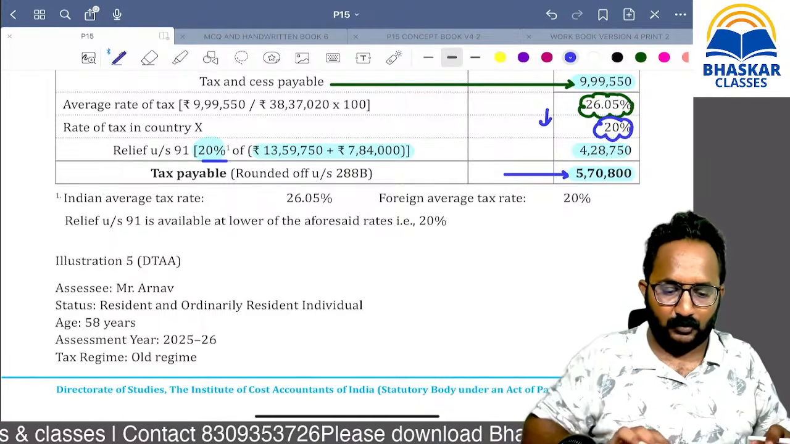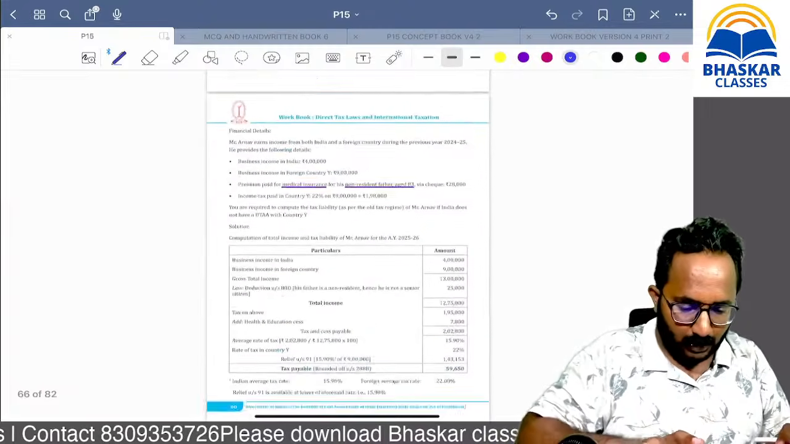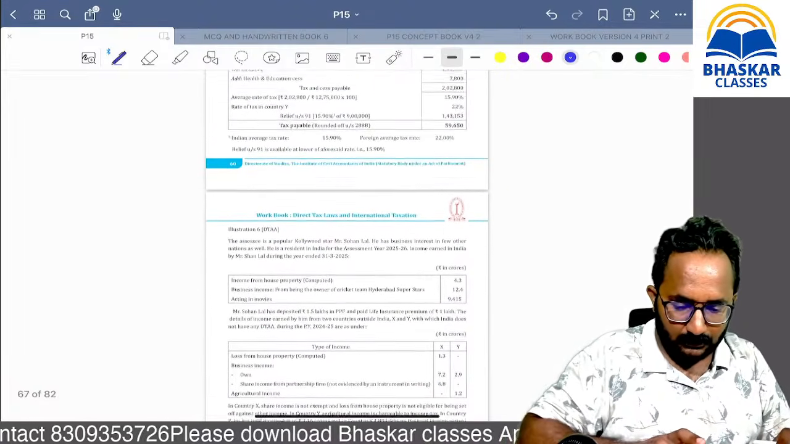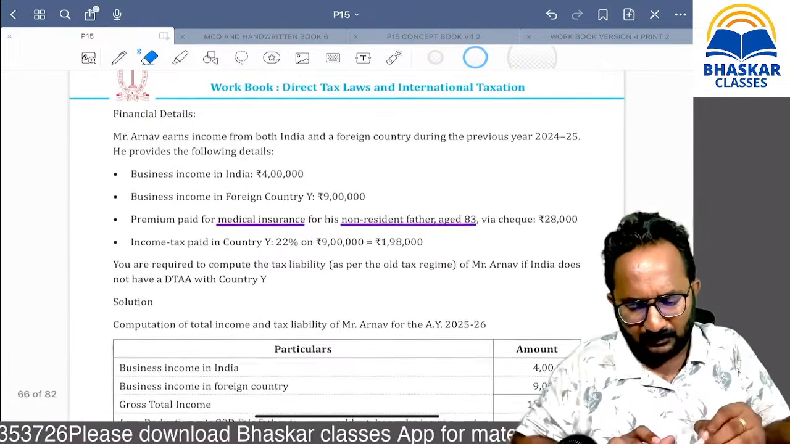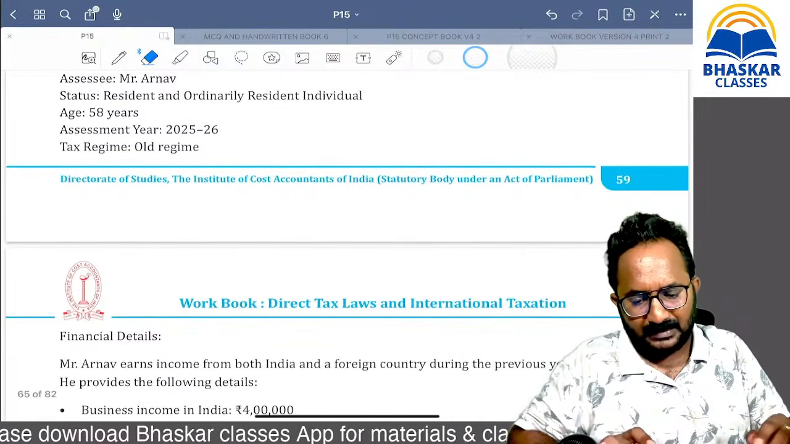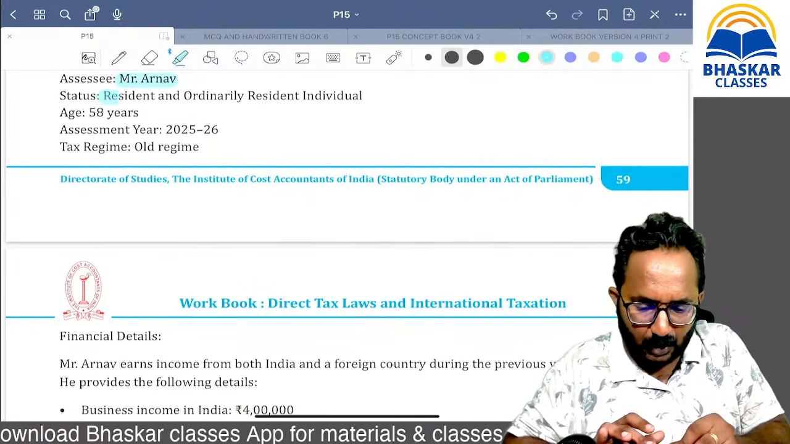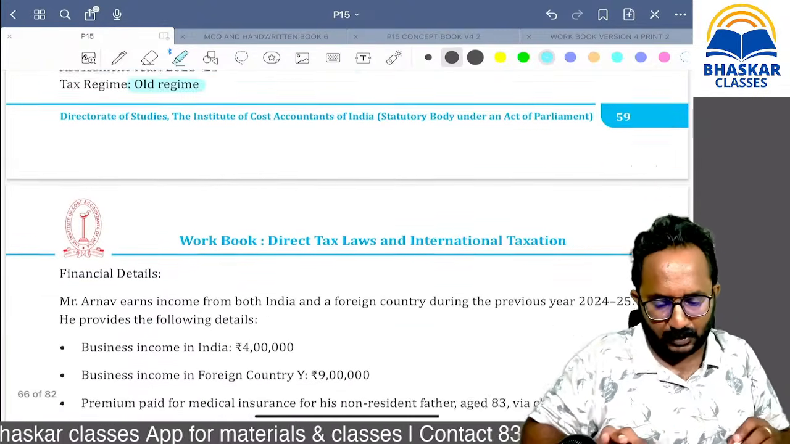Now, again, without wasting our time, we can solve the last question given in our workbook also. It is also important. This you can do, ma. This is easy, you can do it. SSC is a resident and ordinarily resident only. But here one point you have to take. He has taken the old regime only.